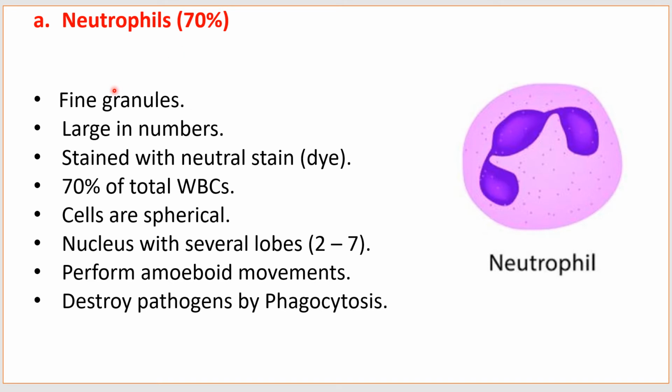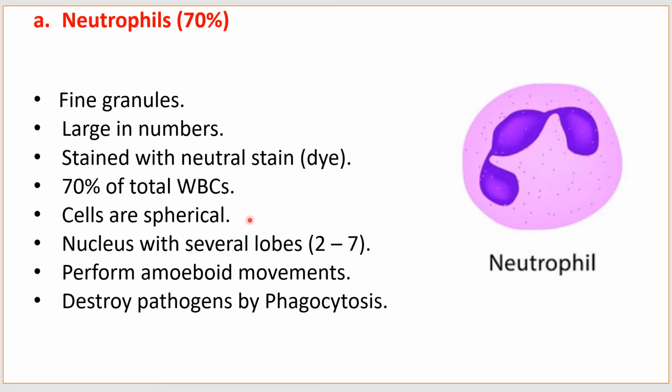Neutrophils. Neutrophils are having fine granules in them. Look here, fine granules. They are large in numbers, stained with neutral stain or dye. 70% of the total WBCs are neutrophils.